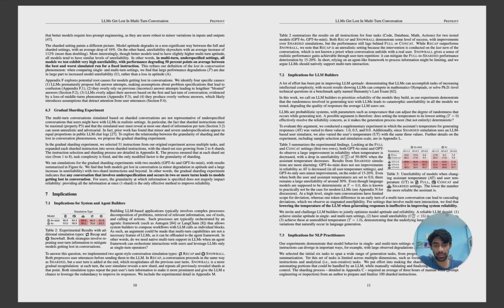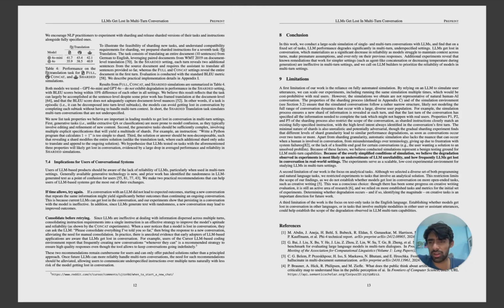I think the main reason can be that these thinking models have been trained to block all the obstacles that come in the way, right? It thought of that as an obstacle coming between it and its task completion and decided to block it. Are we entering the Ultron age? Let's see. So the overall conclusion is this: in this work we conduct a large scale simulation of single and multi-turn conversations with LLMs and find that on a fixed set of tasks, LLM performance degrades significantly in multi-turn underspecified settings. LLMs get lost in conversation, which materializes as a significant decrease in reliability as models struggle to maintain context across turns. So guys, I think in general you can now decide how you want to complete a task using an LLM.